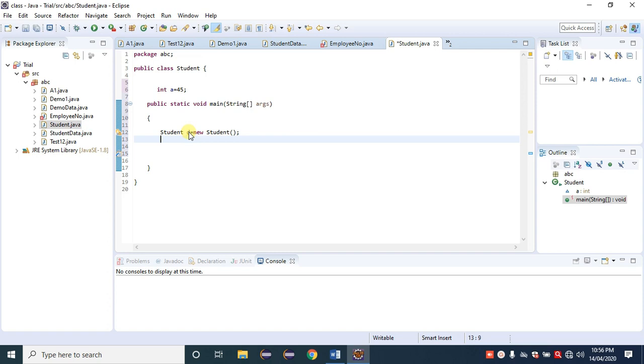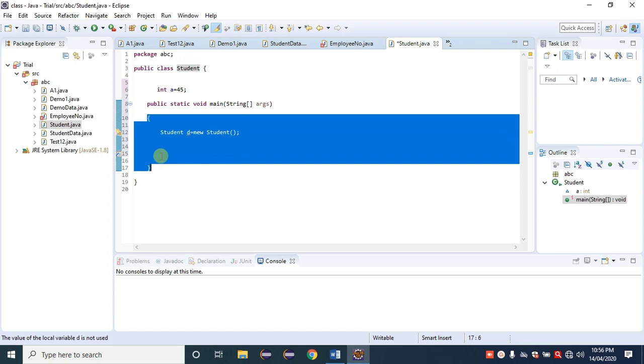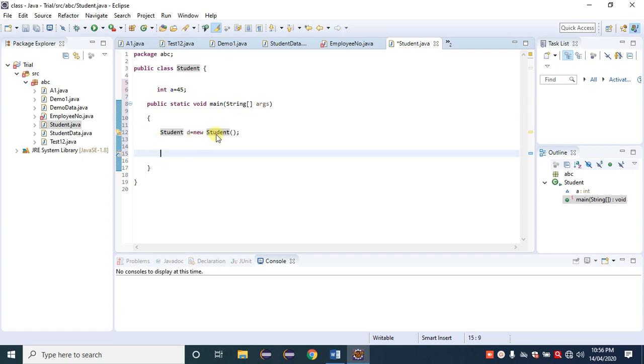Then my purpose is to call the variable available inside this Student class. Why do we need to use an object here? Because execution of Java starts from the main method. Java only focuses on the main method. Hence we need to provide all the references inside this main method. So simply we can call it here.